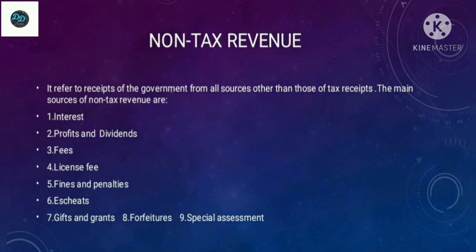So interest: the government receives interest on loans given by it to state governments, union territories, private enterprises and the general public. The interest received from these loans is an important source of non-tax revenue. Next is profit and dividends. That is, the government earns a profit from public sector undertakings like Indian Railways, LIC, BHEL, etc. So it earns a profit from the sale proceeds of the products of such public enterprises.